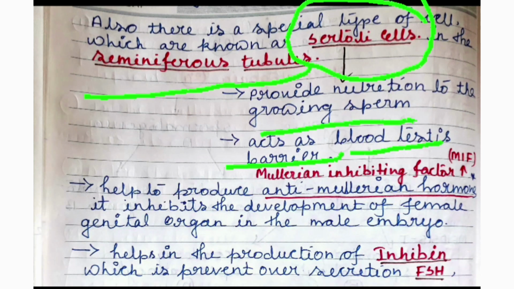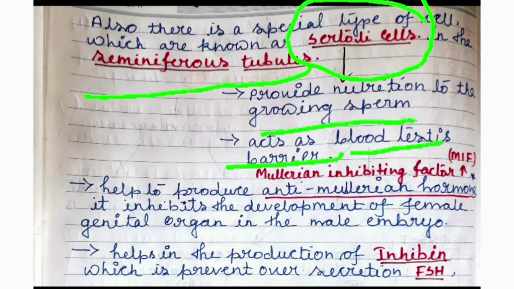Because the sperms are haploid in number, they act like a foreign body to the body's immune system. All the other body cells are diploid, so the sperms, being haploid, may be attacked by the body's immune system. So the Sertoli cell does not allow the sperm to move towards the blood, and so it acts as a barrier.